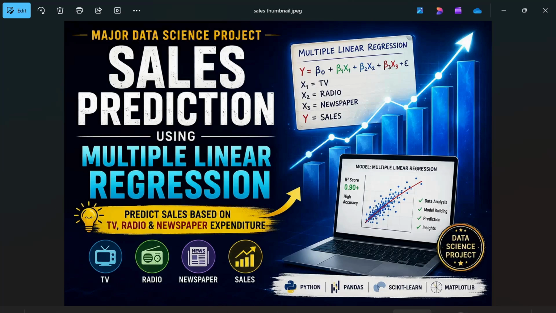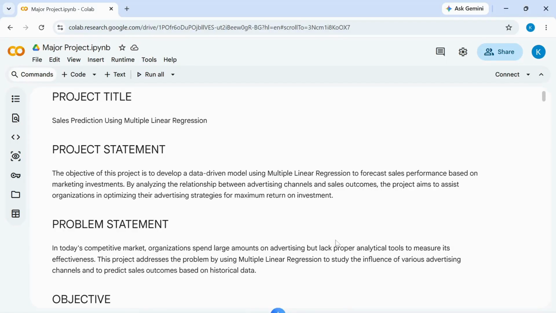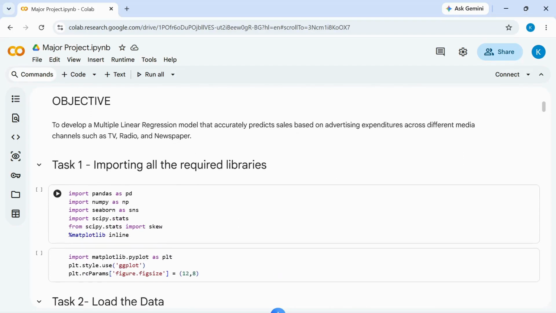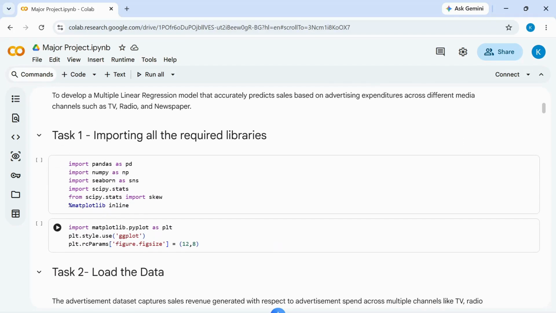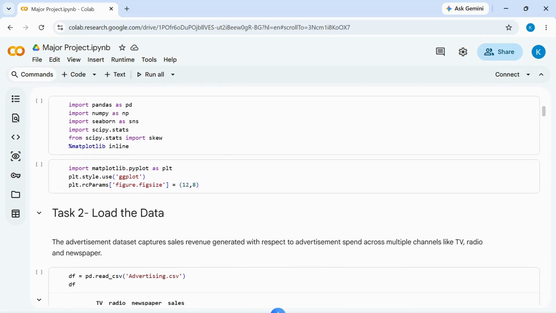So let's get started. The objective of this project is to build a machine learning model that predicts sales based on advertising expenditure. Now, let's move to the coding section. First, I have imported all the required Python libraries: Pandas for handling the dataset, NumPy for numerical operations, Matplotlib and Seaborn for data visualization, Scikit-learn for building and evaluating the machine learning model. Next, I have loaded the dataset using Pandas.